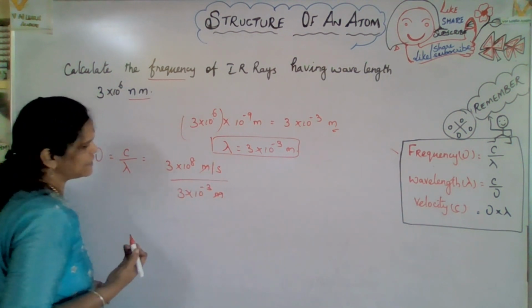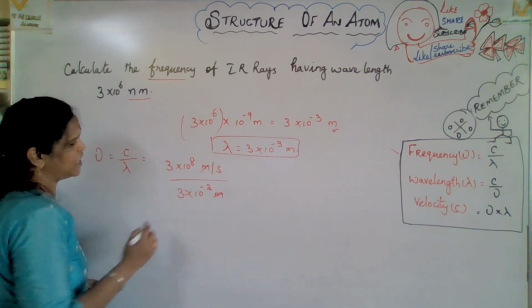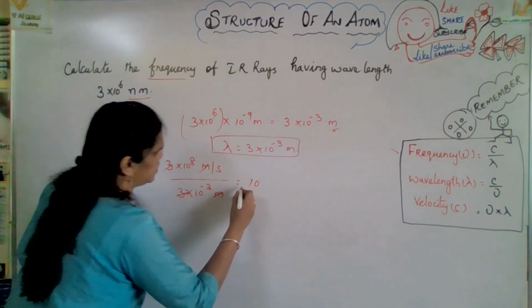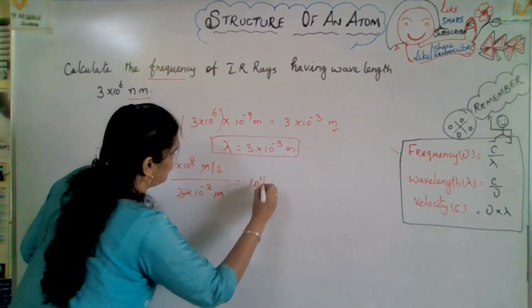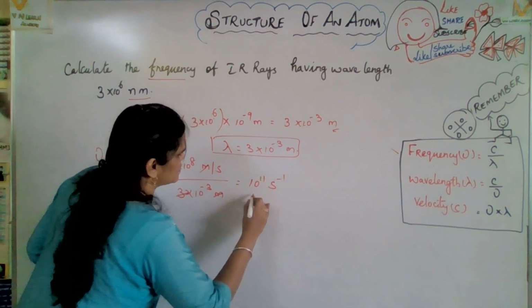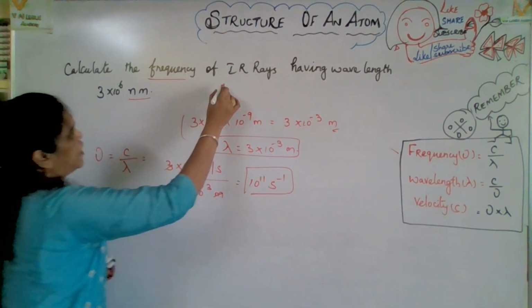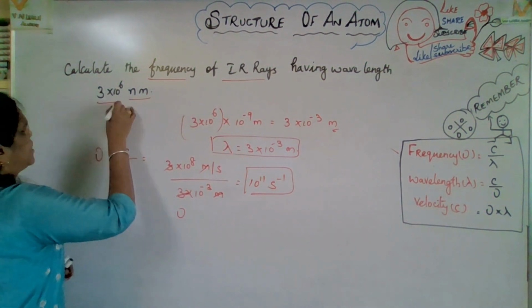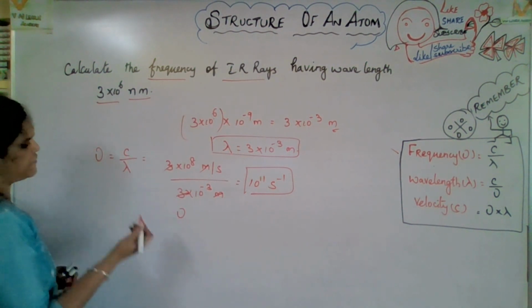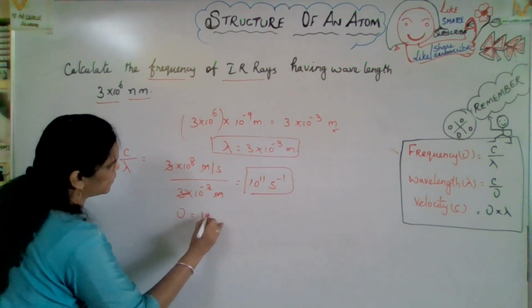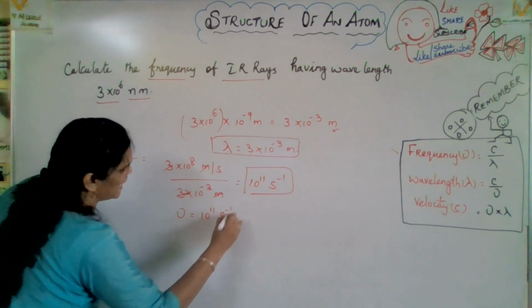This one and this one cancel. The 3 also comes down, 3 here and 3 there. So 10 to the power of 11 second inverse. So for IR rays having wavelength 3 into 10 to the power of 6 nanometer, the frequency is 10 to the power of 11 second inverse.